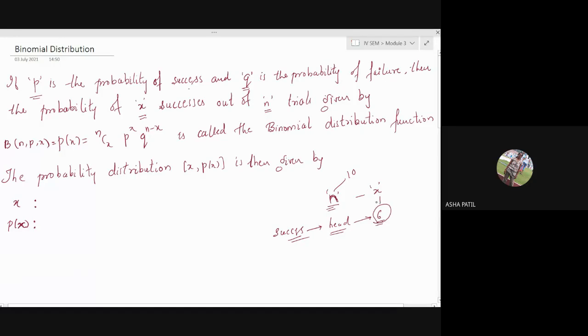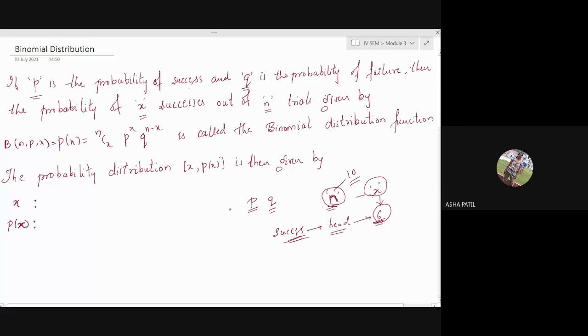That means our x becomes 6. So x denotes the number of successes, n is the number of trials, p denotes the probability of success, and q denotes the probability of failure.